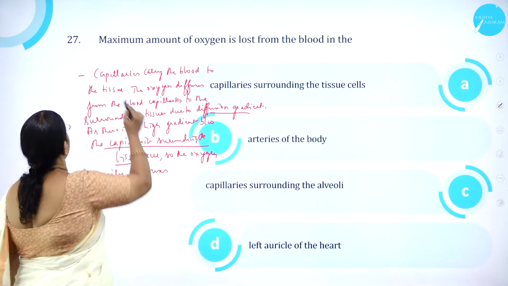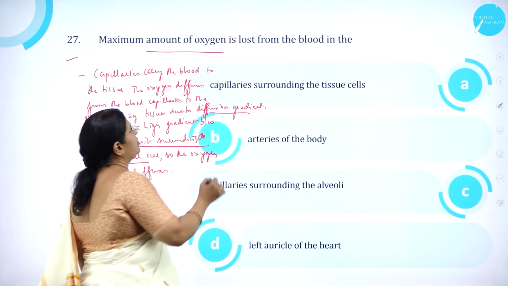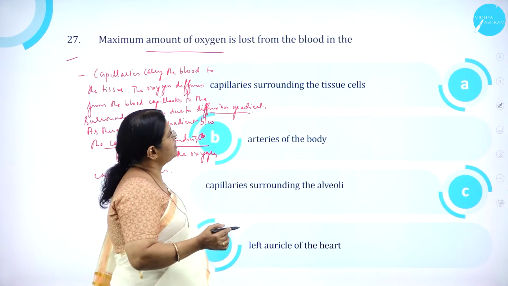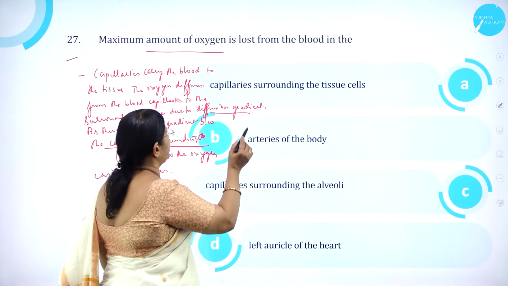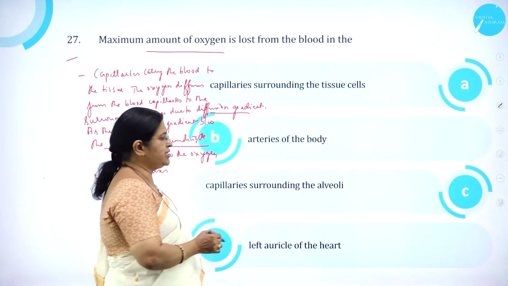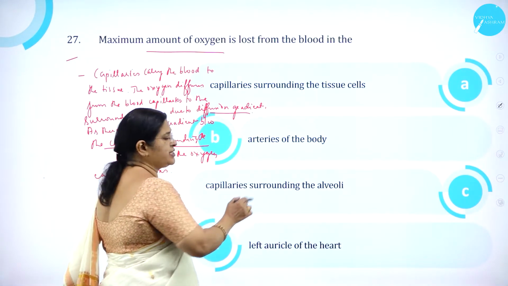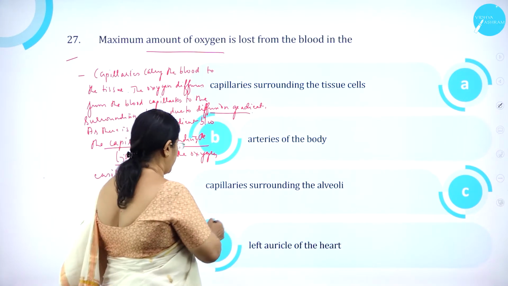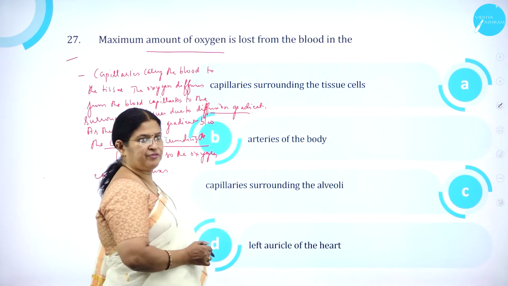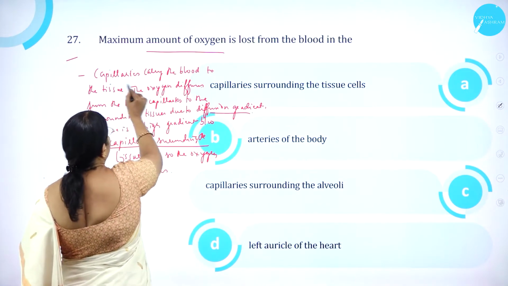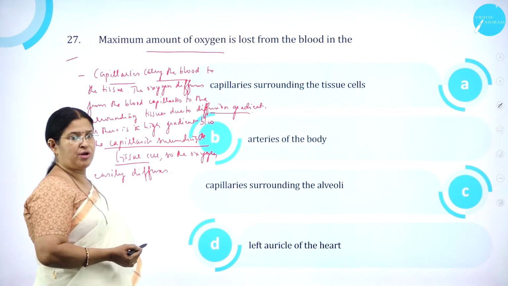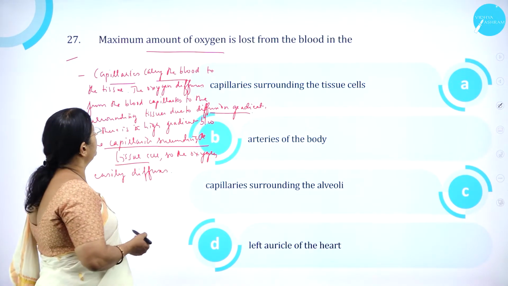Moving on to question number 27. Maximum amount of oxygen is lost from the blood in the option A, capillaries surrounding the tissue cells. Option B, arteries of the body. Option C, capillaries surrounding the alveoli. And option D, left auricle of the heart. Capillaries carry the blood to the tissue. As we all know, blood is the main carrier of